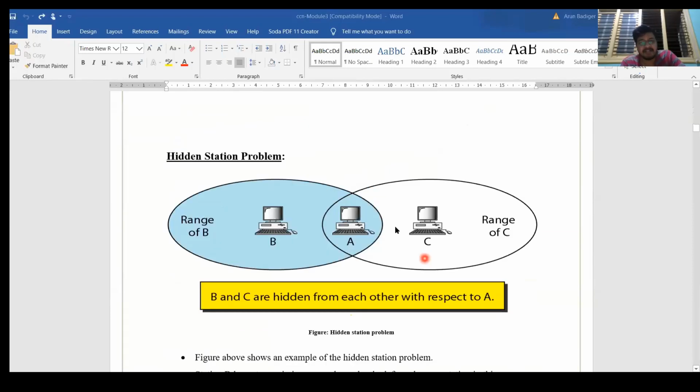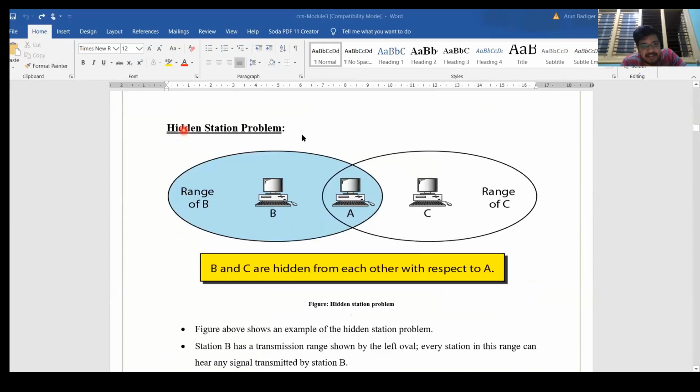There are two problems. One is the hidden station problem and the other is the exposed station problem. So what is this first problem, the hidden station problem? As you can see, A is in the middle and B is there. These are the Wi-Fi access points, so they have some range.